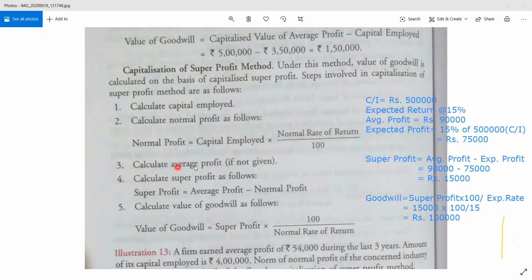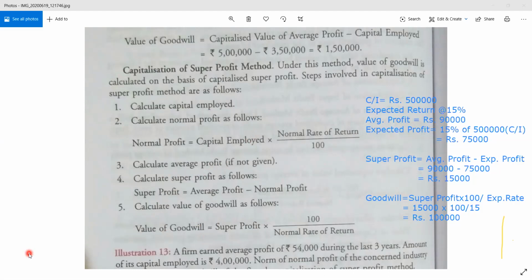Then find out the actual profit. After that, compare the actual profit and the expected profit, you will get super profit, and then capitalize the super profit, which will give you the value of goodwill. Right? It is that simple. I guess it is clear, all of you.